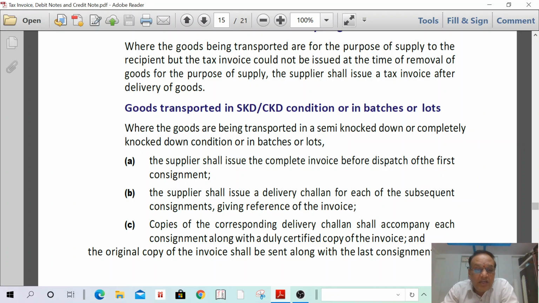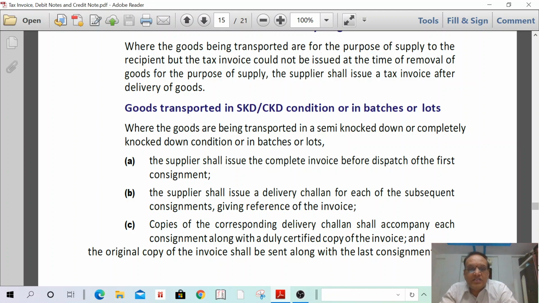Then the original copy of the invoice shall be sent along with the last consignment. When the last consignment is sent, in that consignment, the original copy of the invoice shall be given to the transporter. Understand? Can I repeat again?